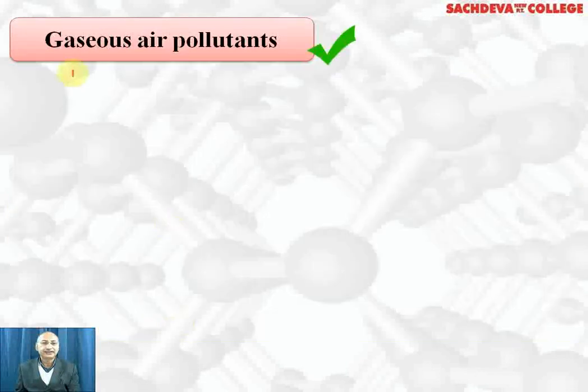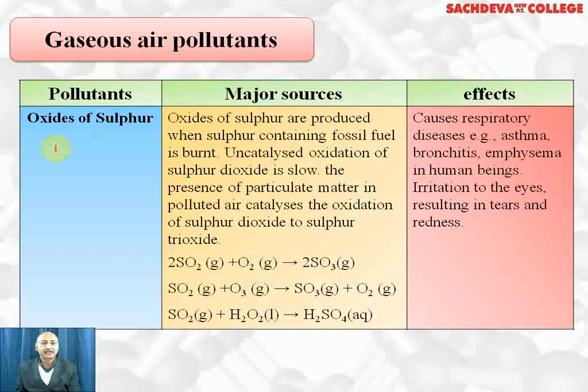First, we are taking gaseous air pollutants. Among gaseous air pollutants, first we take oxides of sulfur. They are formed by burning of fossil fuels. Now, sulfur dioxide can change to sulfur trioxide by oxidation with oxygen. This reaction is very slow, but in the presence of a catalyst, it becomes fast. It also becomes fast when SO2 reacts with ozone, and sulfur trioxide plus oxygen is formed.